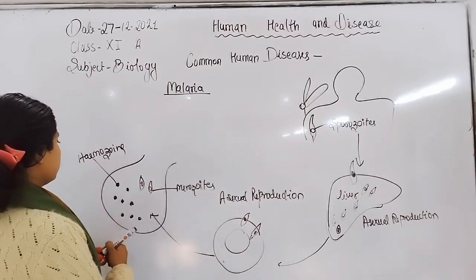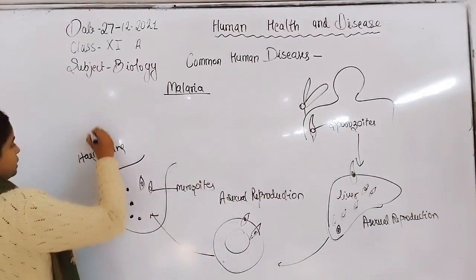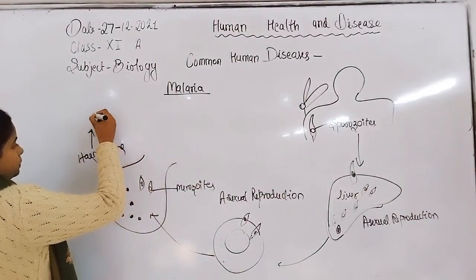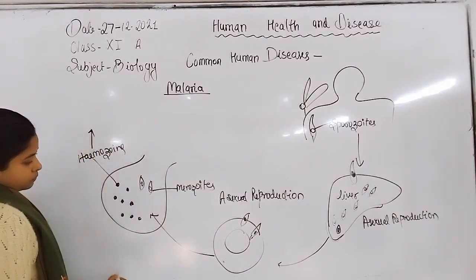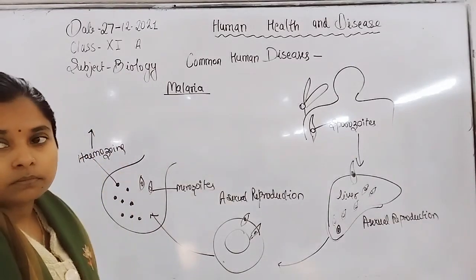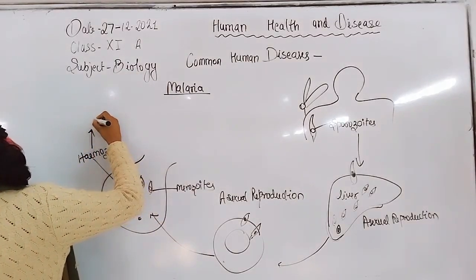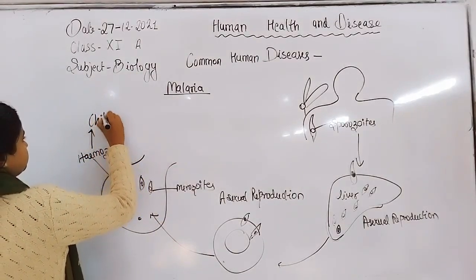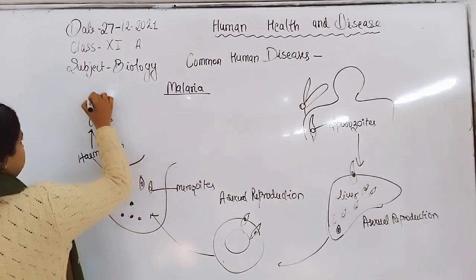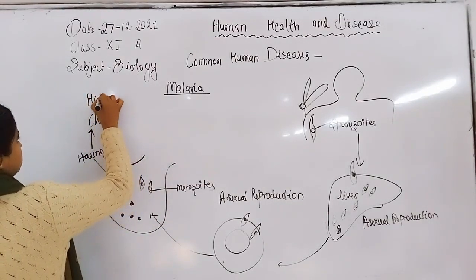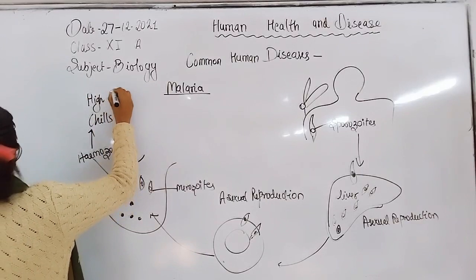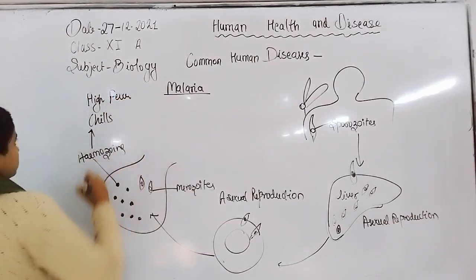The symptoms that arise through the hemozoins are chills and high fever.